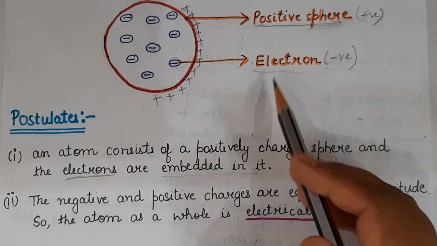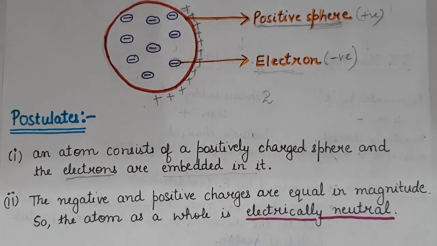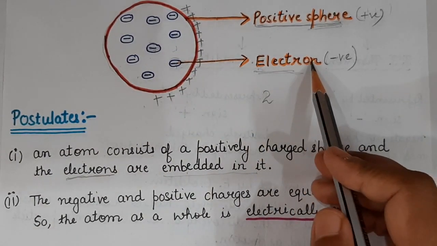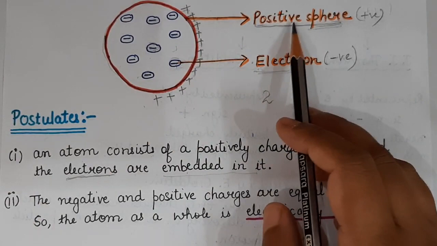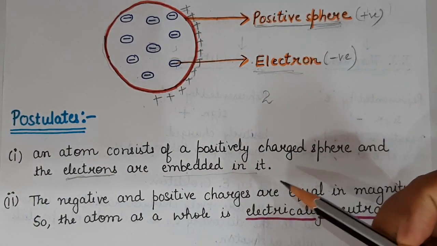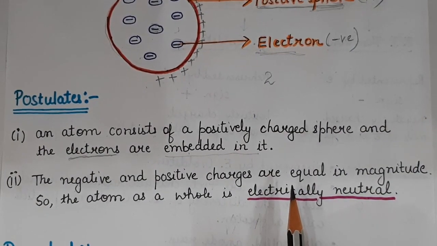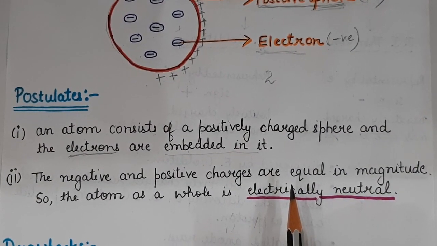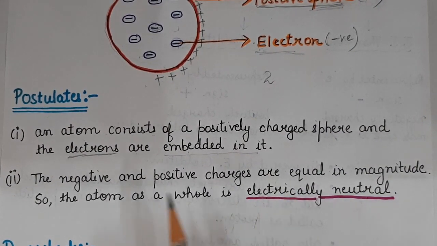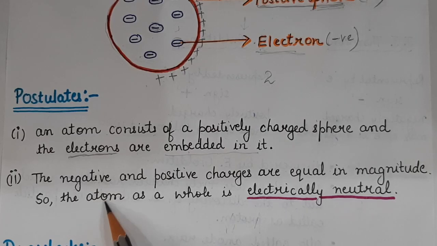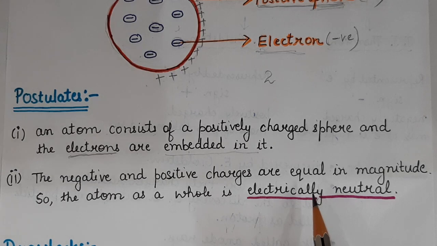Means if there are two negatively charged species, then there will be two positively charged species. As a result, the atom as a whole is electrically neutral.